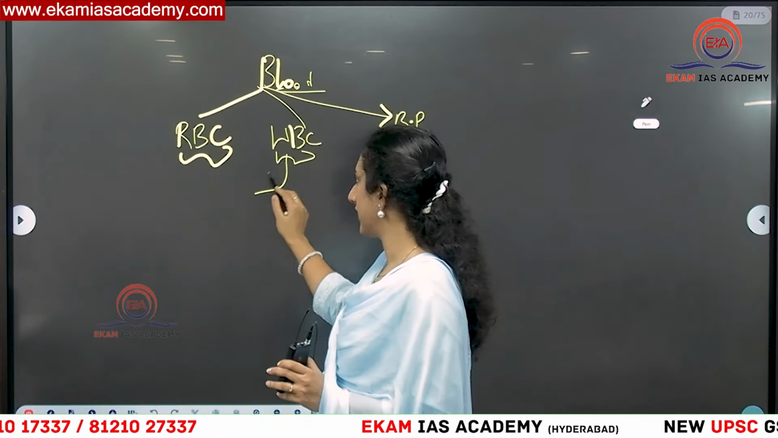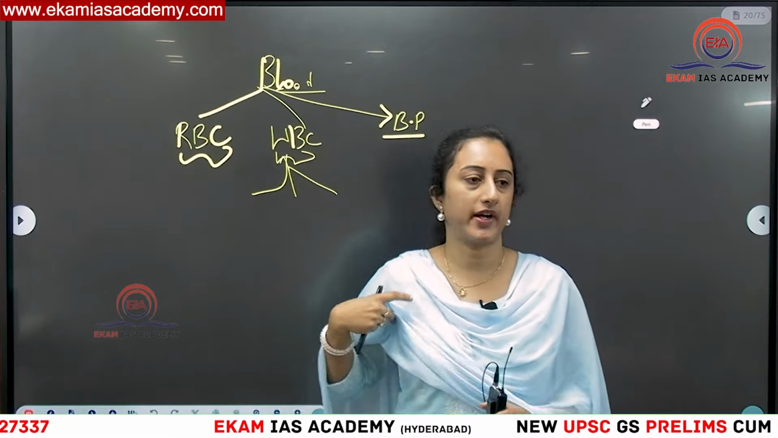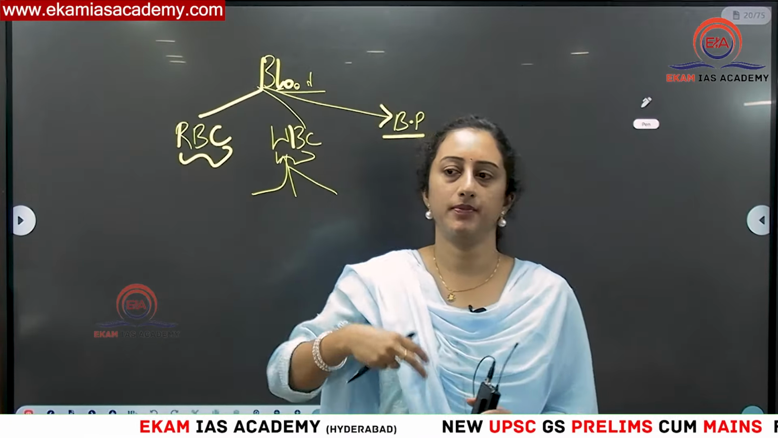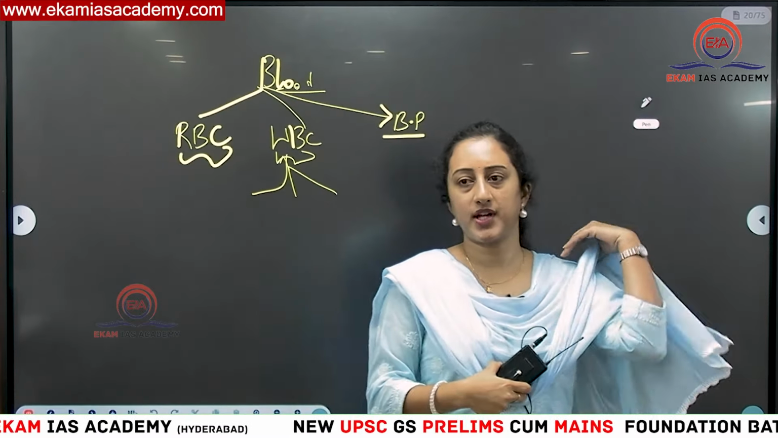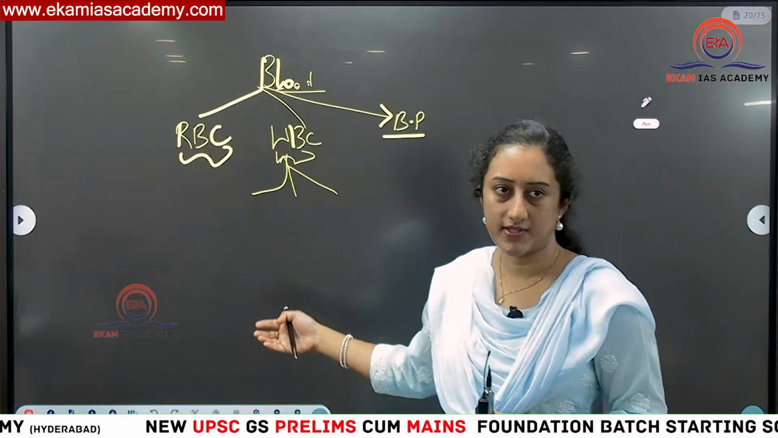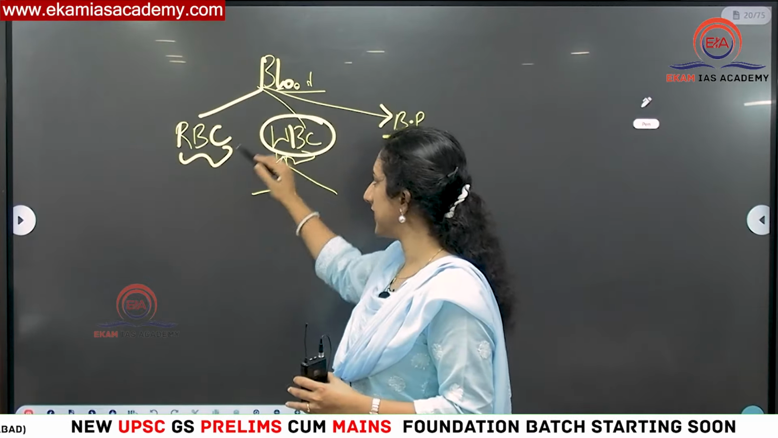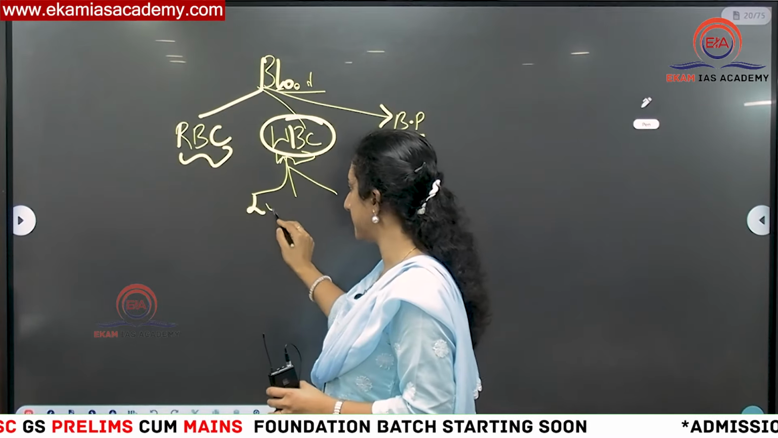Again, WBCs are classified into a number of types. A number of cells are there under white blood cells, for example neutrophils, basophils, monocytes, lymphocytes. Like this, we have a number of cells within WBCs. The main job of WBC is fighting infections. In this one category we have is lymphocytes.